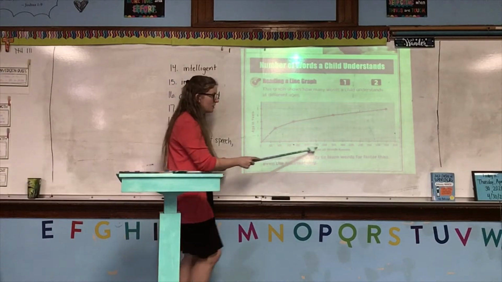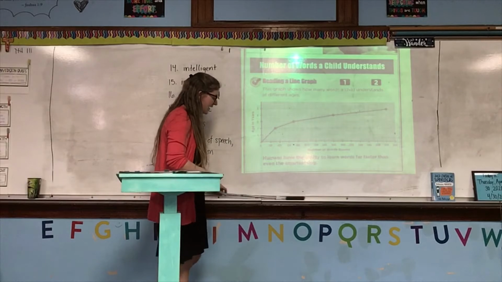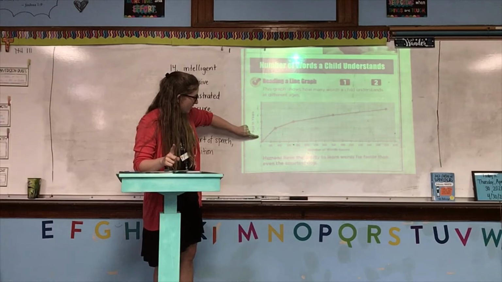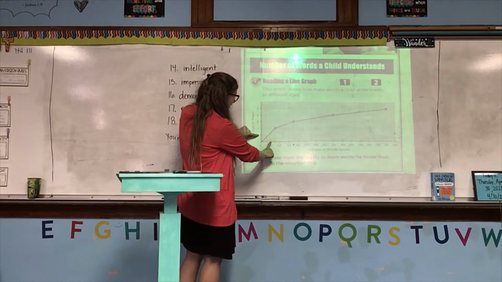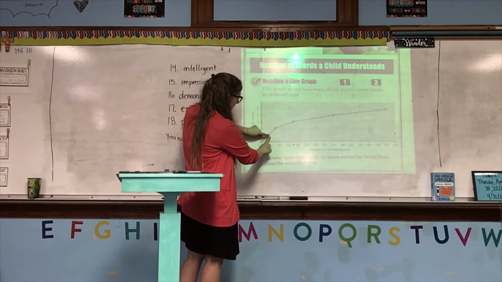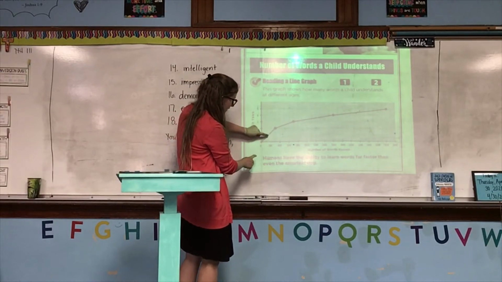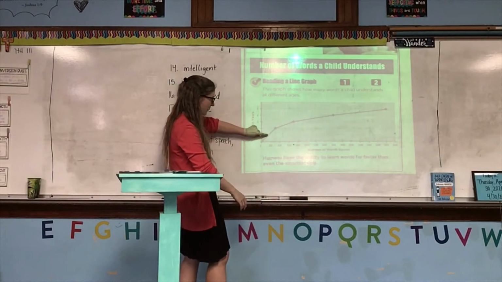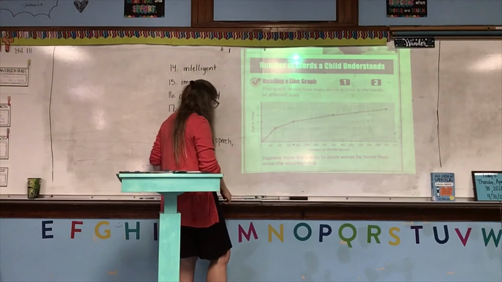And then at the bottom, we see the number of words known. So what we're going to do is take your two fingers, put one finger on a year and one finger on a number, and then we're going to come up until they meet. So they don't quite meet, but for a 1-year-old, we can go over to the 1-year-old and stop where the long line that goes across and the line for a 1-year-old meet, and then we can go down. So a 1-year-old knows about 200 words.